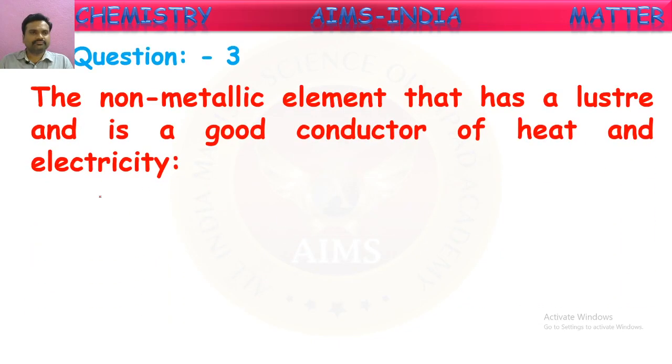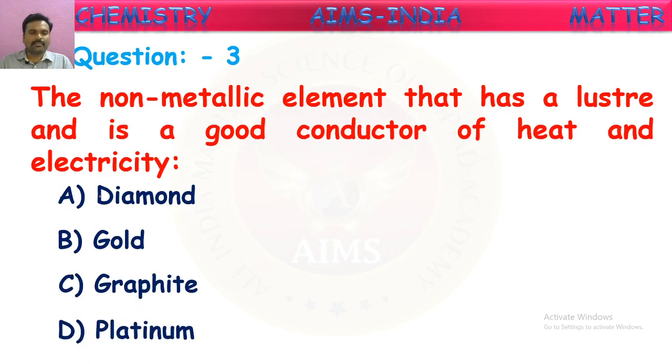Next, the non-metallic element that has a luster and is a good conductor of heat and electricity is, what is that element? Let us see the options: diamond, gold, graphite and platinum. Out of these elements, which is a non-metallic element that has a luster and is a good conductor of heat and electricity? What is it, children? Yes, it is graphite. Very good. It is graphite.